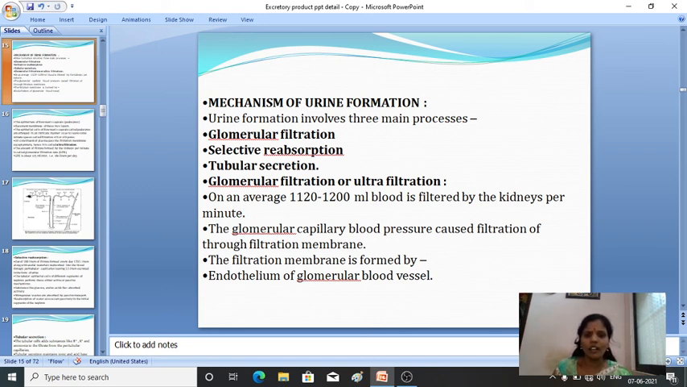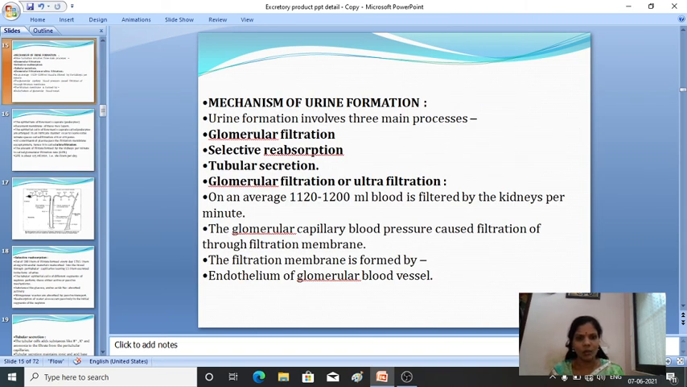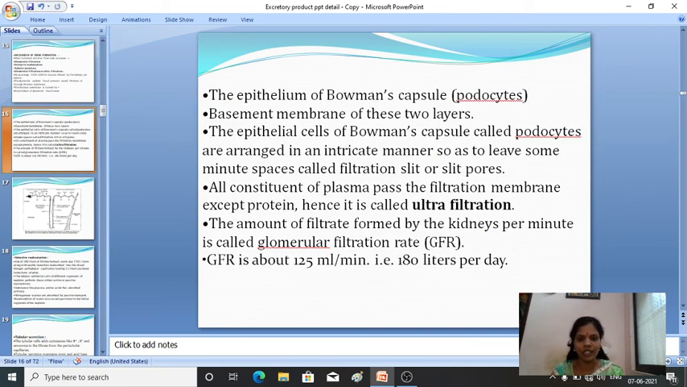Nearly an average of 1200 ml of blood is filtered by the kidney per minute. Fine. Then the glomerular capillary blood pressure causes the filtration through the filtration membrane, and the filtration membrane is made up of the endothelium of the glomerular blood vessels. Then in the glomerular filtration only ultrafiltration will take place.